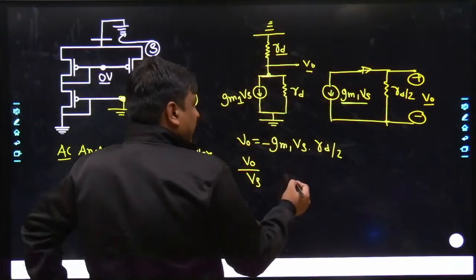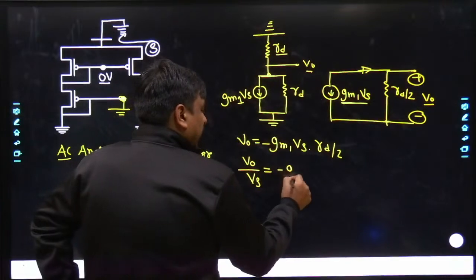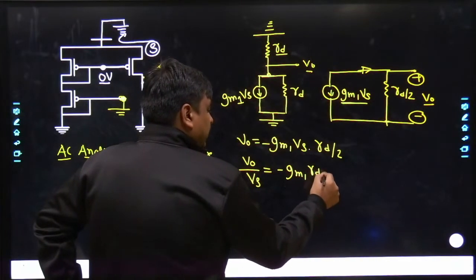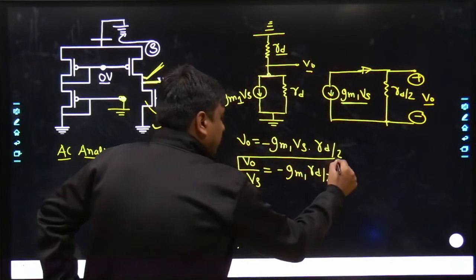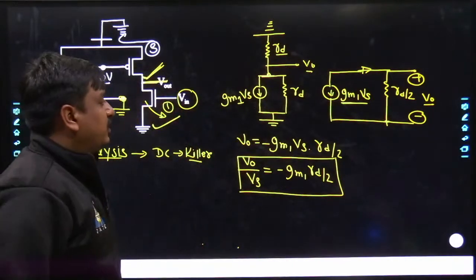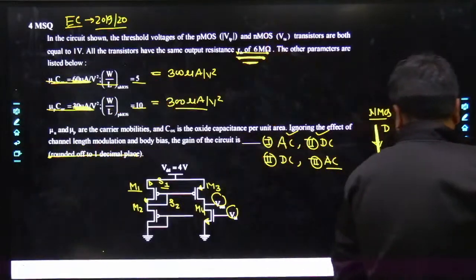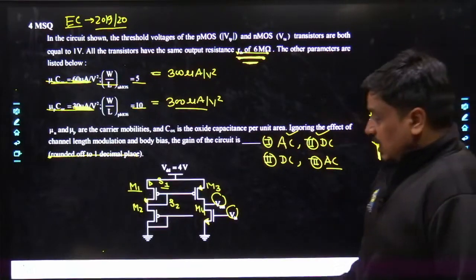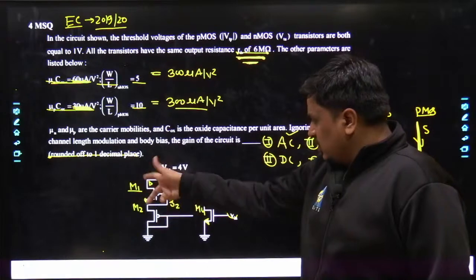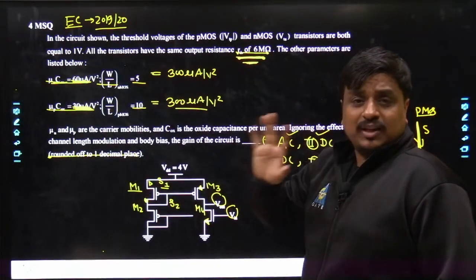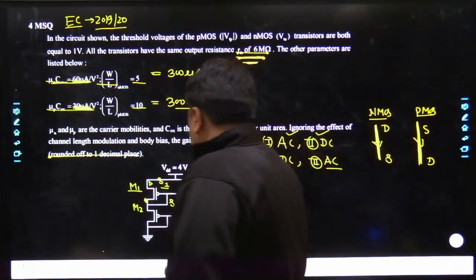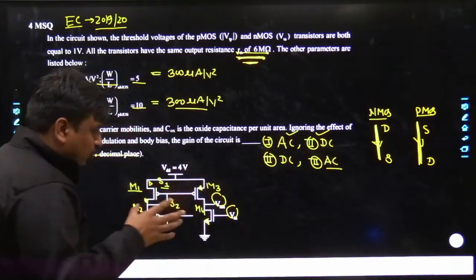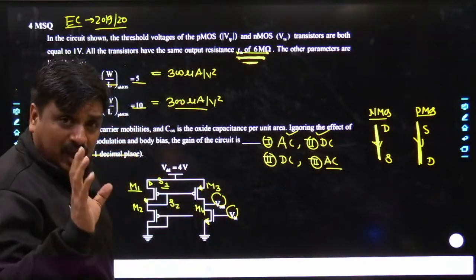Agreed? So simply it becomes minus GM1 into RD divided by F2, where the value of RD is already known. Such an easy methodology I have used. Again, I am saying, forget about this. Always focus on the AC analysis. Even without changing to its equivalent, with AC analysis you would be able to analyze this problem here itself.